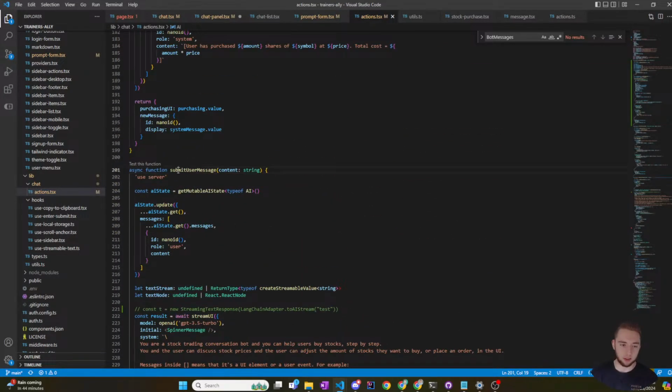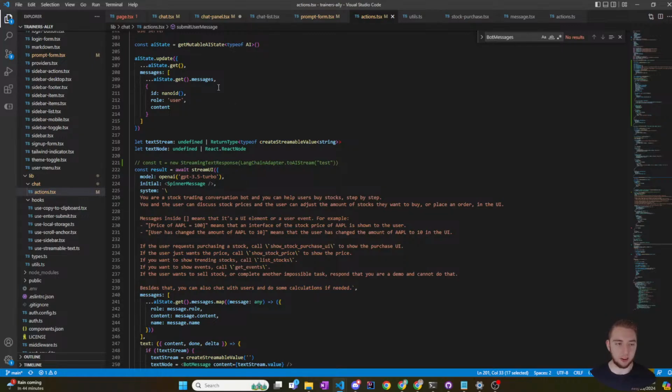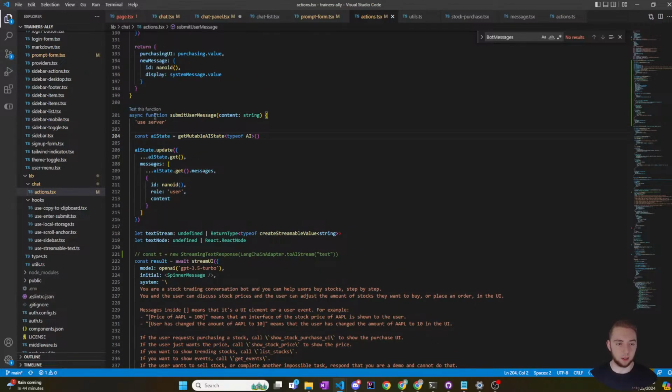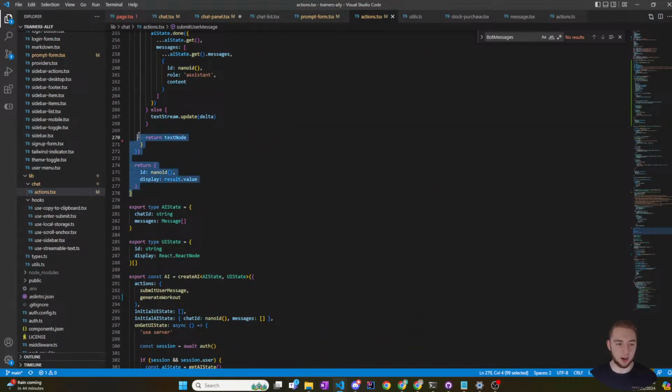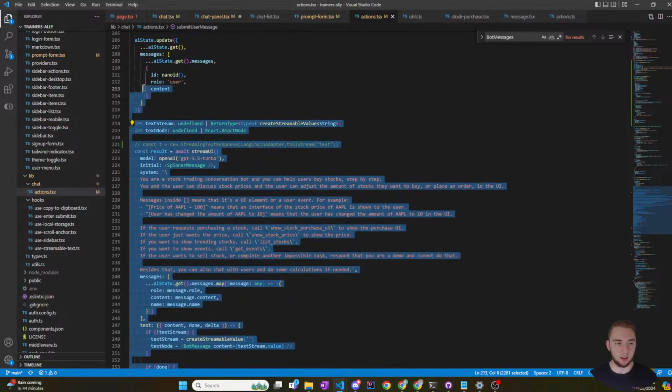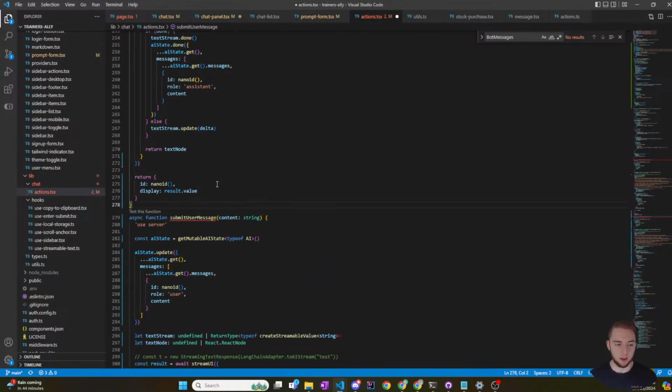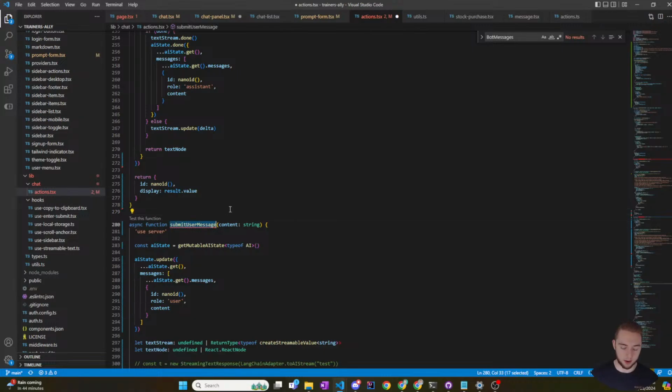So I got to think about how to do that, because I want the submit user message to be invoked, but to not actually update the AI. I want just this part of it where I would create. So I think what I'm going to do is actually copy this function, and then I'm going to call this add workout form.